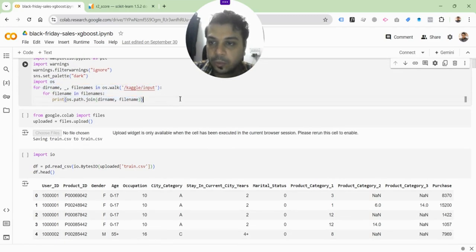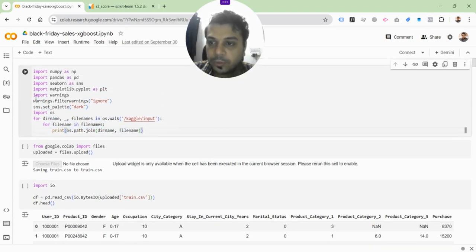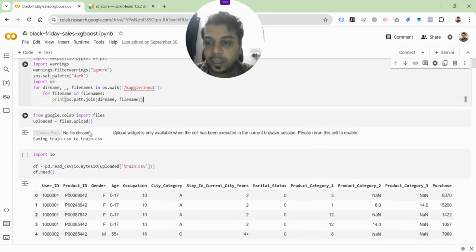In fact, not all of it is required, but anyway, it has been used here, but I'm going to be doing it in a different way. This would be required if you were, for instance, doing it in say Jupyter Notebook, or you were trying to get the file directly from Kaggle. Like I said, the input file actually exists on Kaggle, but for me, obviously, I have downloaded it into my system and I'm going to upload it from there. So there you go. I'm just uploading it into Google Colab directly. And this is the syntax for it.